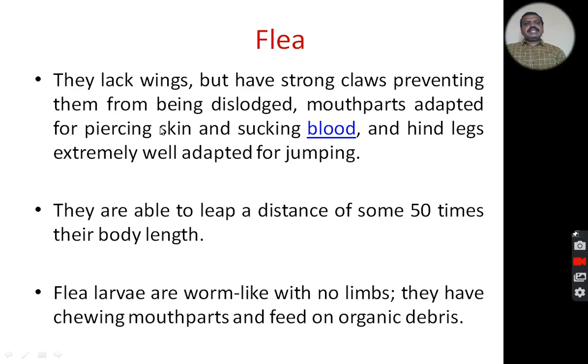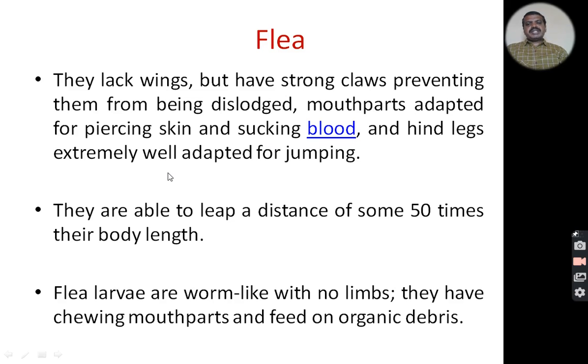They usually lack wings. I told you they are not true flyers. The wings are completely absent, but they have strong claws. The three pairs of legs are present, and the strong claws prevent them from being dislodged, and they use the claws to cling from one place to another. The mouth parts are adapted for piercing the skin and sucking blood from the body of the host.